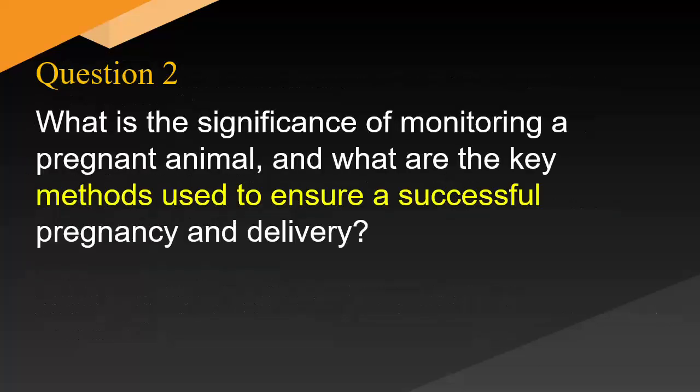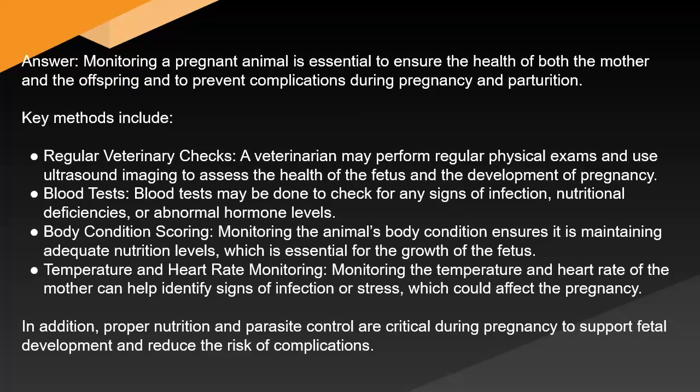What is the significance of monitoring a pregnant animal, and what are the key methods used to ensure a successful pregnancy and delivery? Answer: Monitoring a pregnant animal is essential to ensure the health of both the mother and the offspring and to prevent complications during pregnancy and parturition. Key methods include regular veterinary checks. A veterinarian may perform regular physical exams and use ultrasound imaging to assess the health of the fetus and the development of pregnancy. Blood tests.